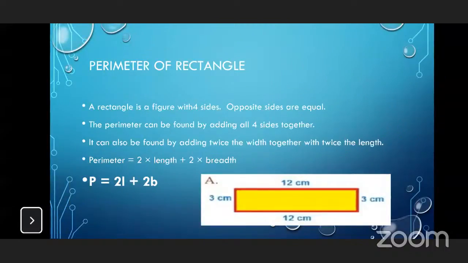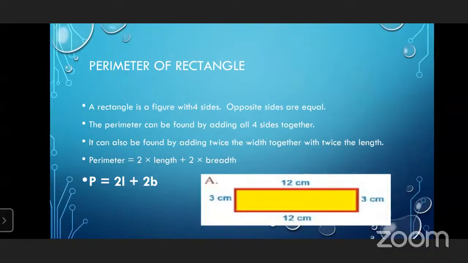Very good. Now let us see how to find the perimeter of a rectangle. All of you know the property of a rectangle: in a rectangle, opposite sides are equal. A square is also a rectangle. First of all, we will see how to get the formula for the perimeter of a rectangle.